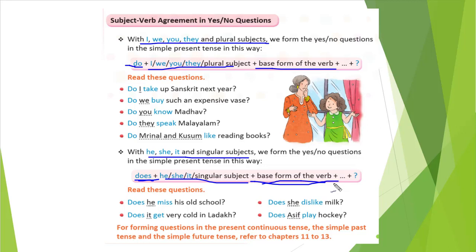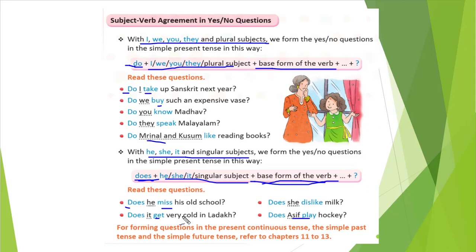You can see the examples also if you want. You see, we wrote do because our subject is I, we, you, they, or a plural. And then we wrote the base form of the verb. You see this one also, does, with he, she, it. After that we wrote our subject and the main verb in the base form. Nothing else we need to do. This format only we need to follow.